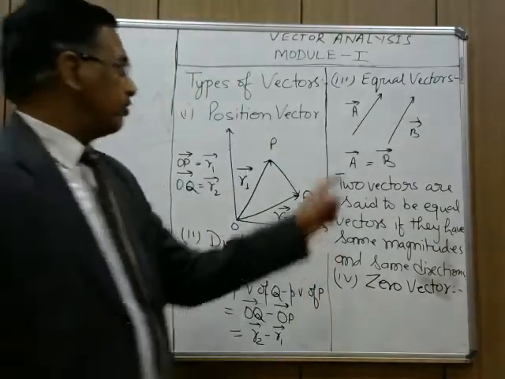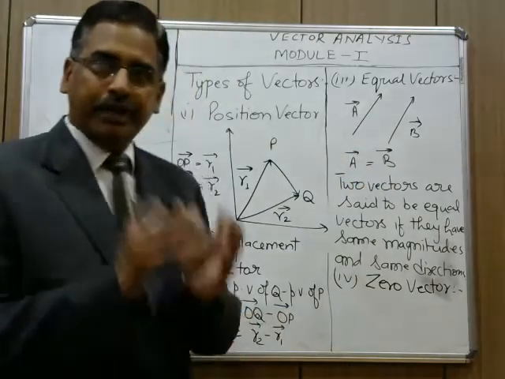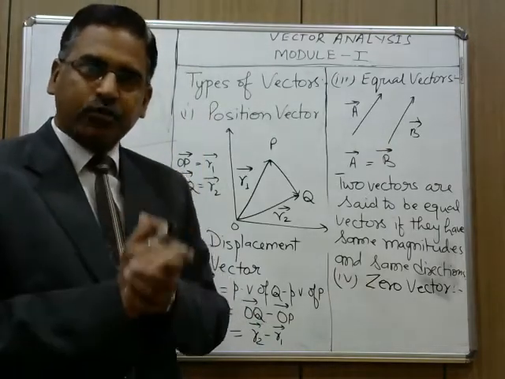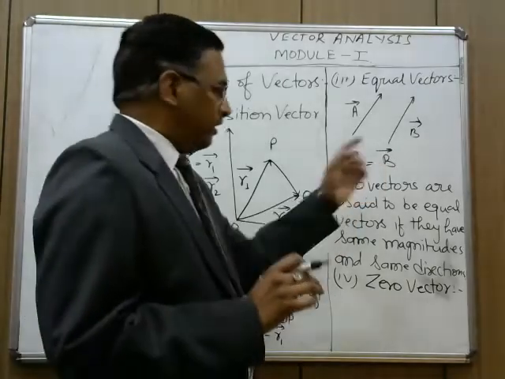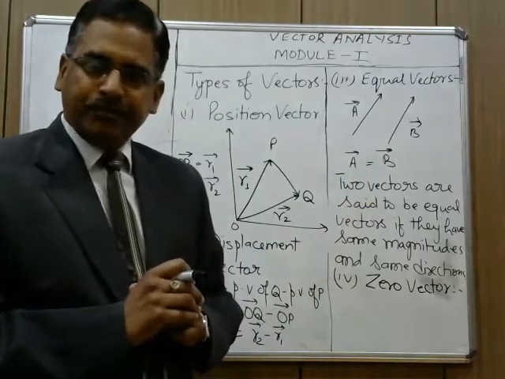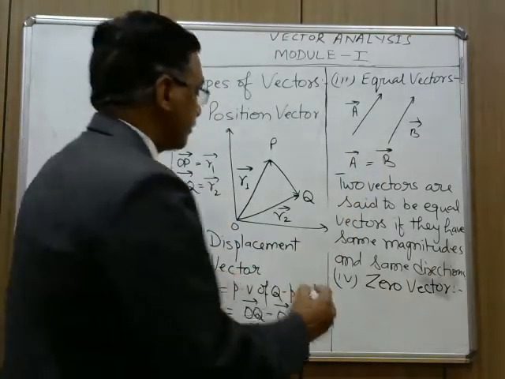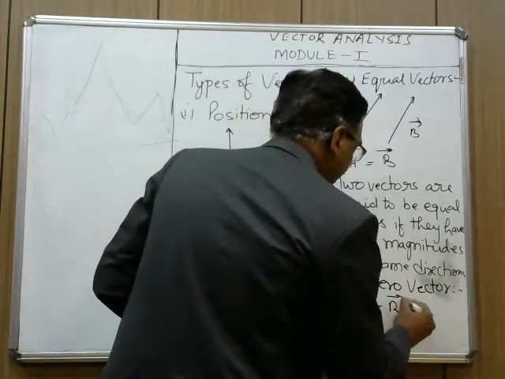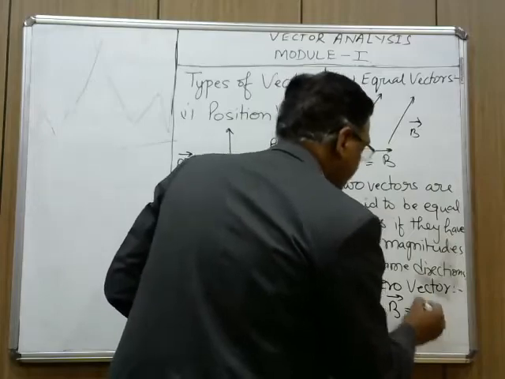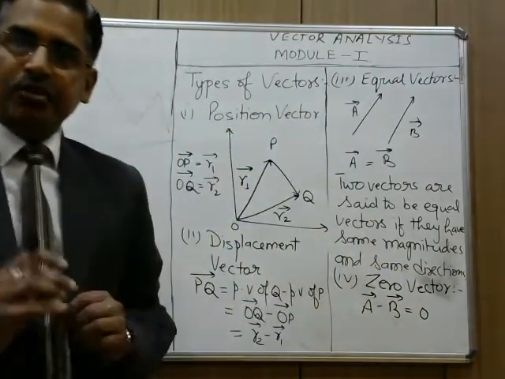Now, as I told you, if there are two vectors which are equal, meaning their magnitudes are the same and their directions are the same, then their difference A minus B will absolutely be 0. Its magnitude will be 0.